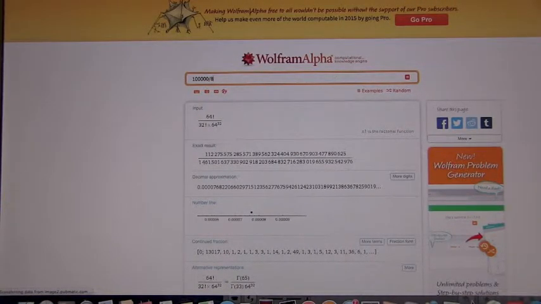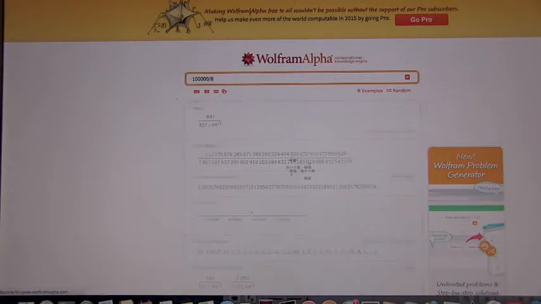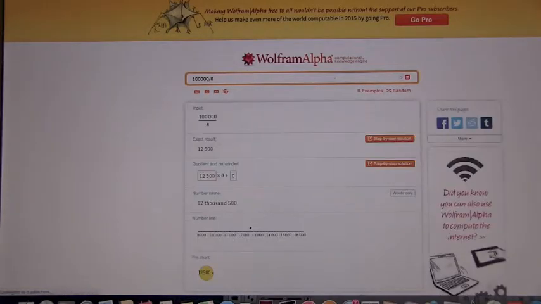Well, 1,000 divided by 8 is 125, so you just have to add 2 zeros onto that. It would be 12,500. Very good. Let's just double check if Wolfram Alpha agrees with us. 12,500. Okay.